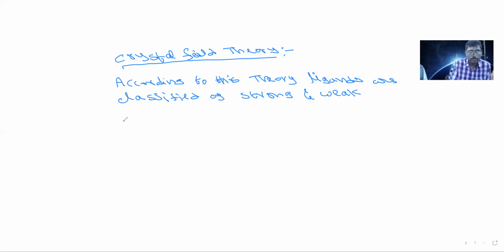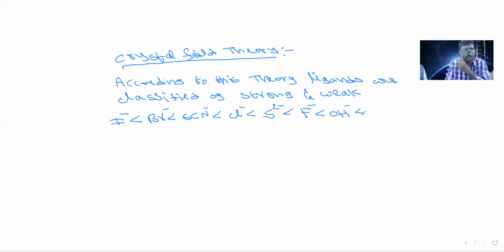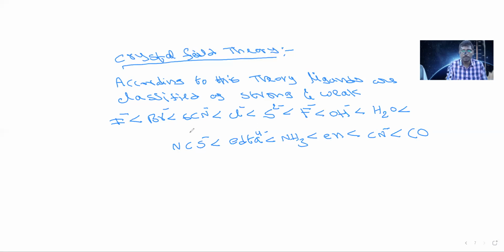field ligands. So the order of ligands we can write like this: I-, Br-, SCN-, Cl-, S2-, F-, OH-, H2O, NCS, EDTA4-, NH3, en, CN-, CO. So this is the order of the strength of the ligands.